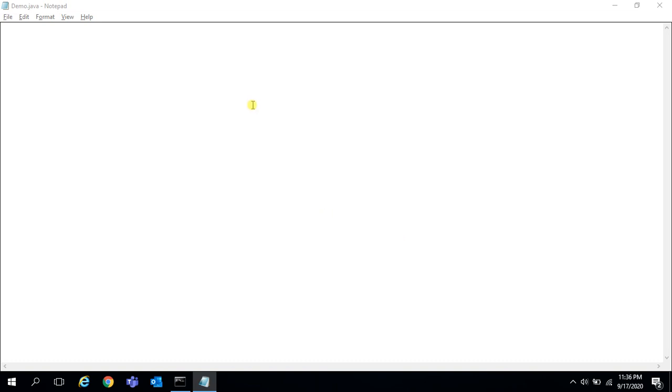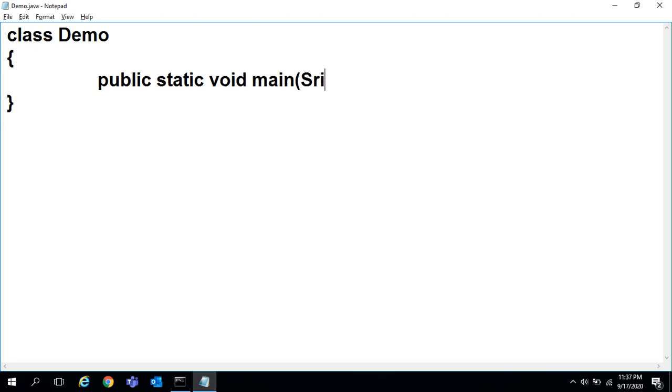See, first of all, without a class, we cannot develop applications in Java language. So I'll write one class named Demo. Without a main method, we cannot execute a program under the operating system. That's why I'll write one main method, public static void main(String[] args). Now I'll explain about sealed class.